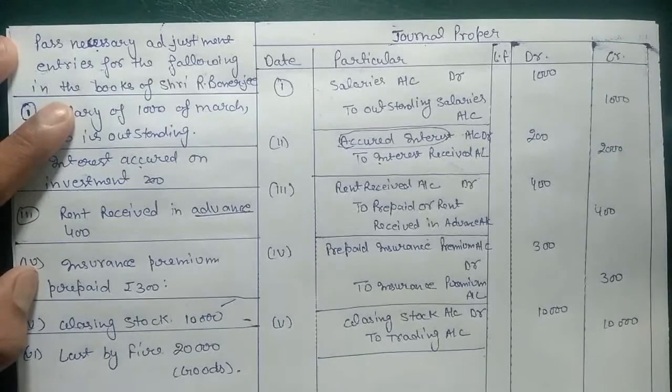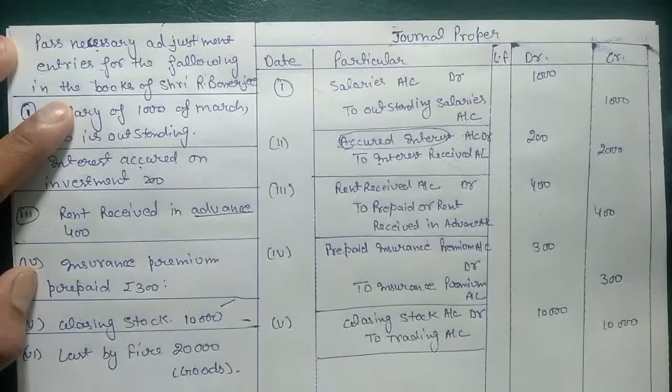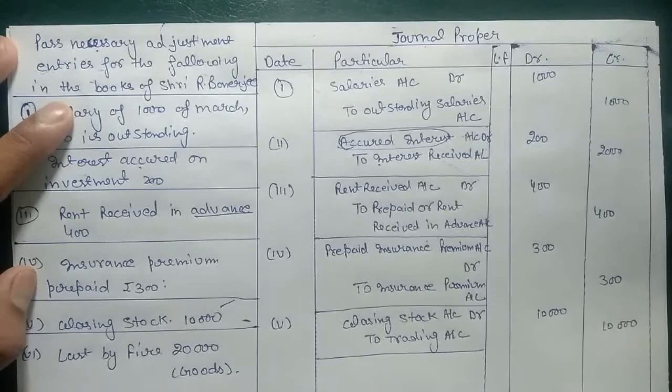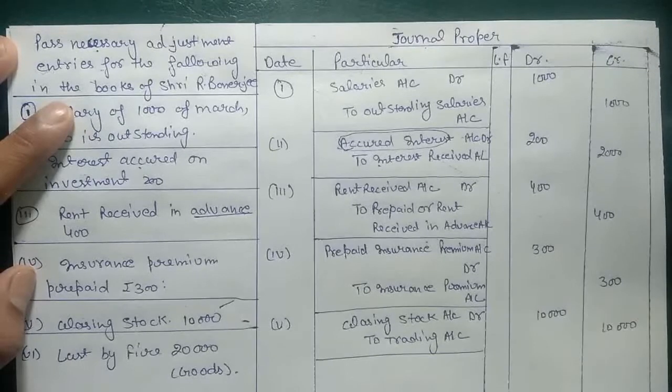Some of you have already studied the trading and P&L account in 10th class. In the trading and P&L account, we have closing stock on the credit side of the trading account. So taking the credit side first, because it is on the credit side, the entry will go from closing stock to trading account. This is the entry for closing stock.